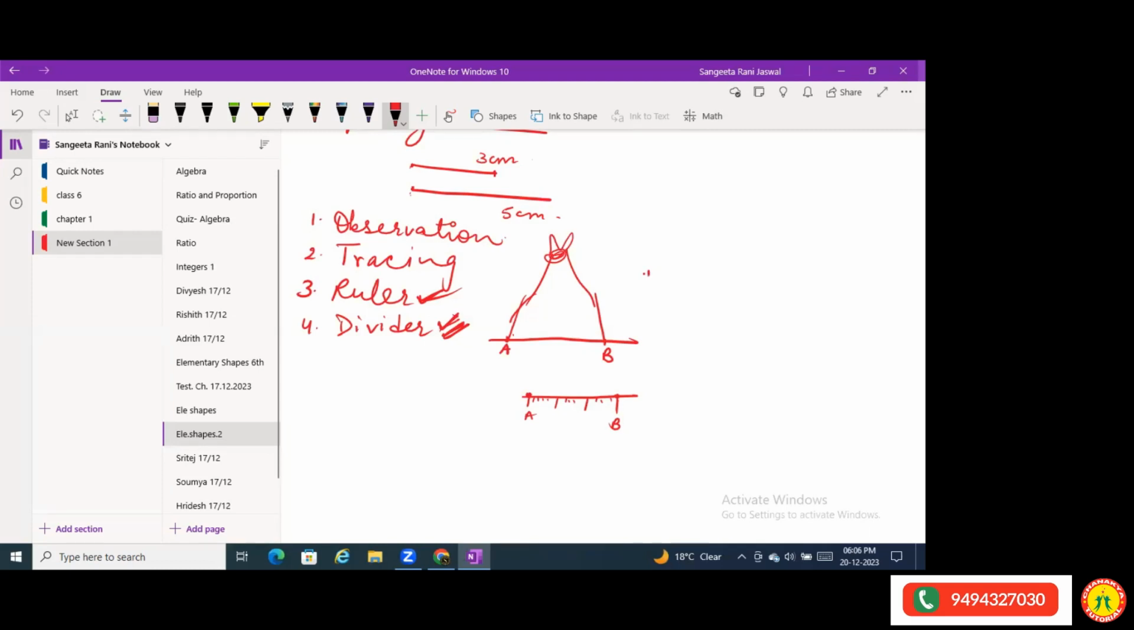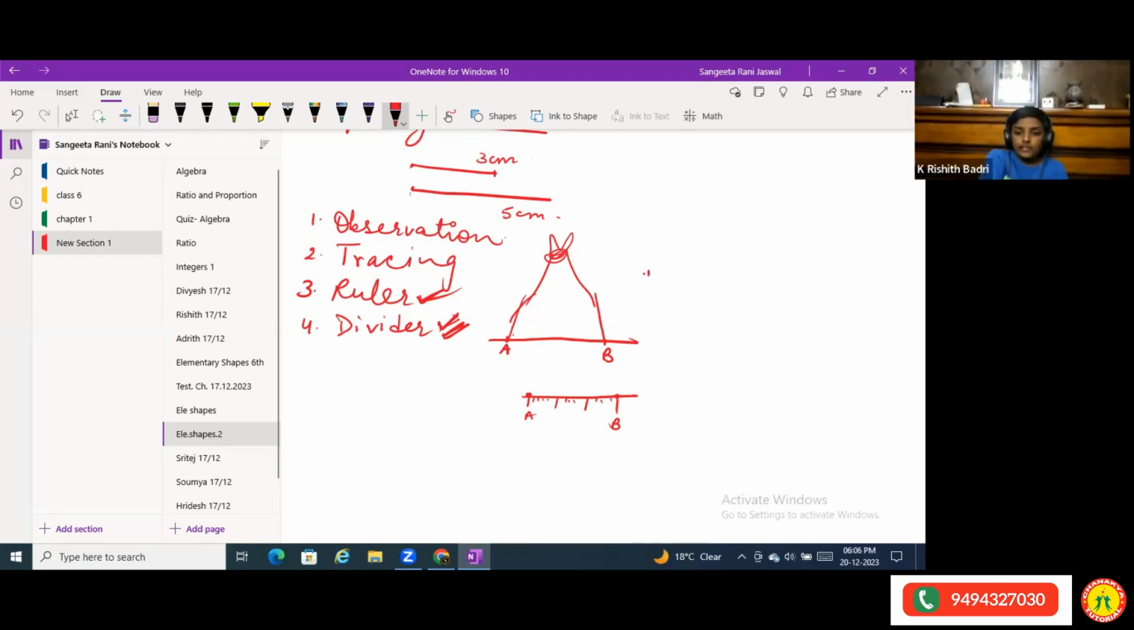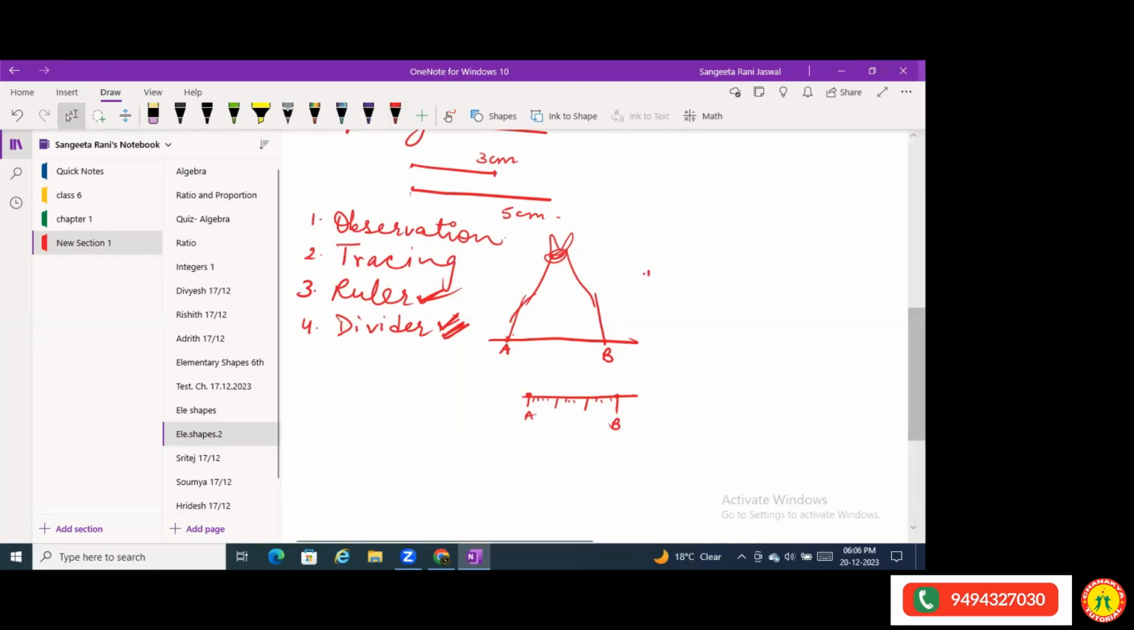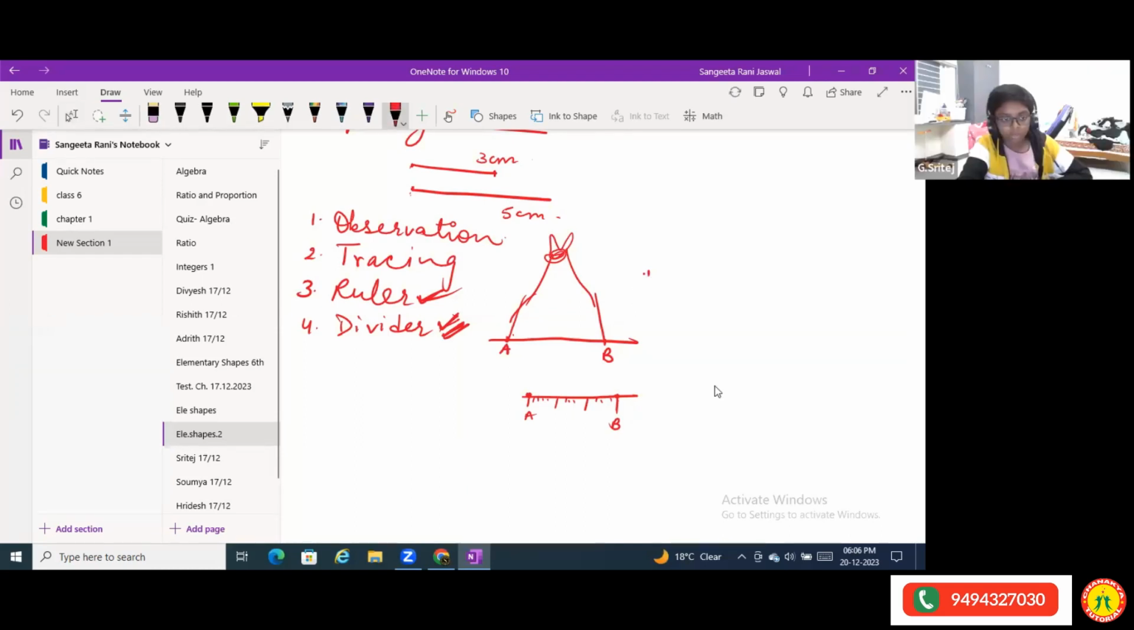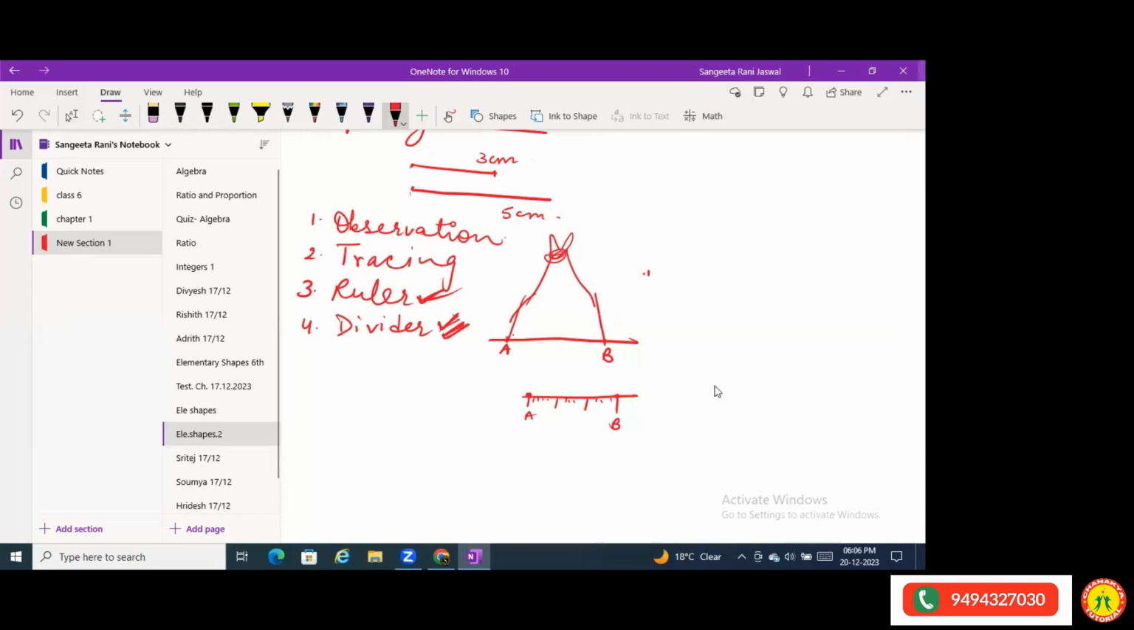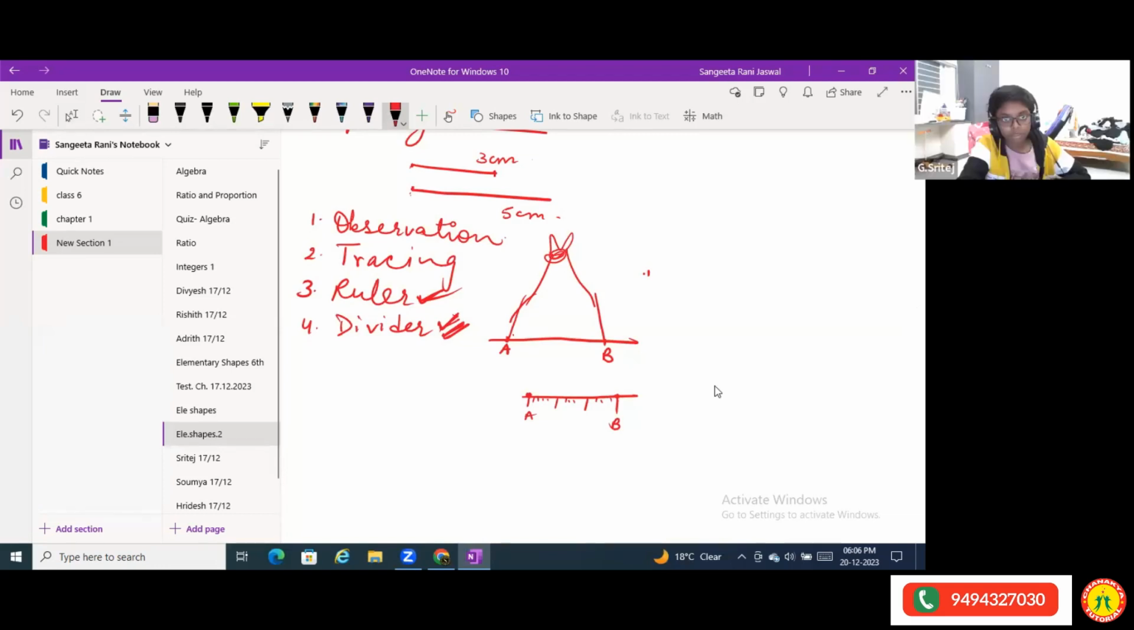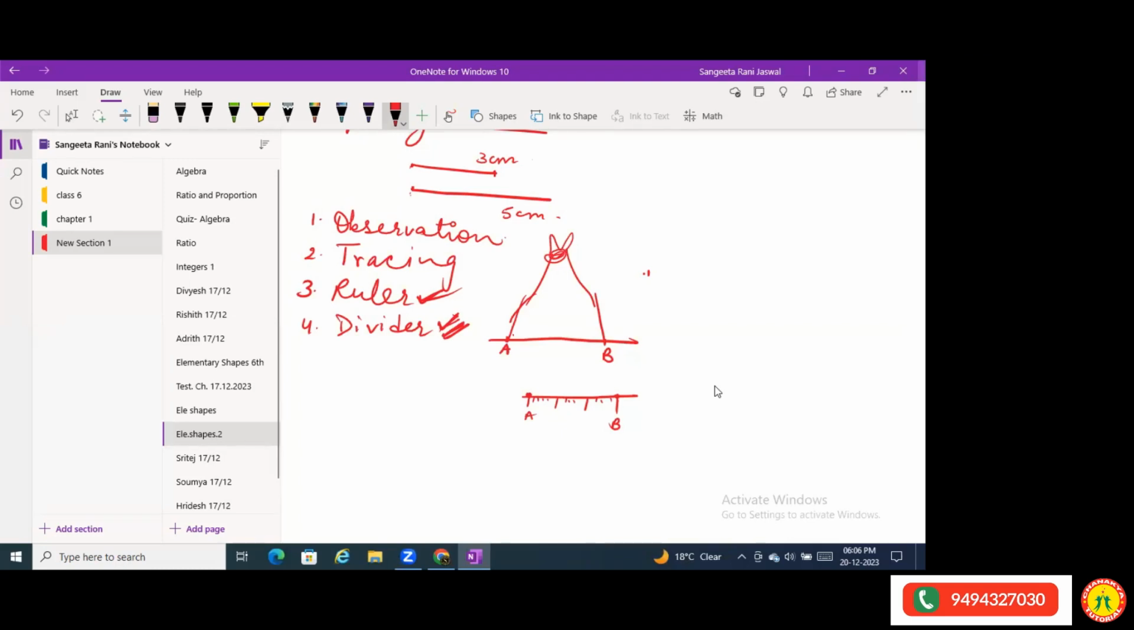All right? Yes, ma'am. Ritesh, are you there? Yes, ma'am. Are you understanding how the divider gives us the accurate measurement? Yes, ma'am. Because sometimes you must have seen the rulers are thick, so that thickness might cause slight errors in accuracy. Okay. Now moving ahead,